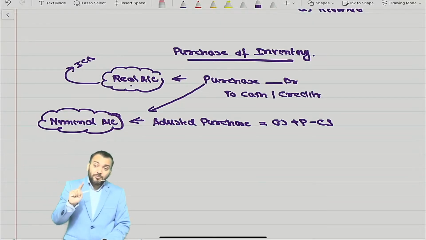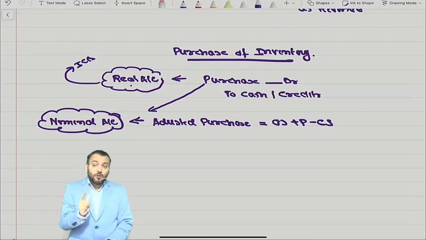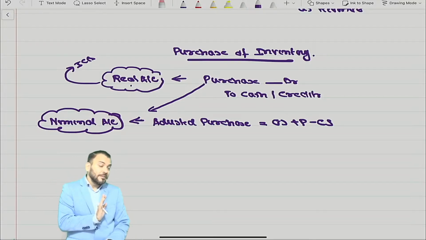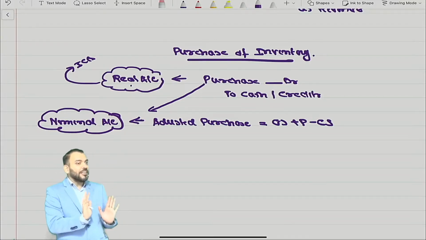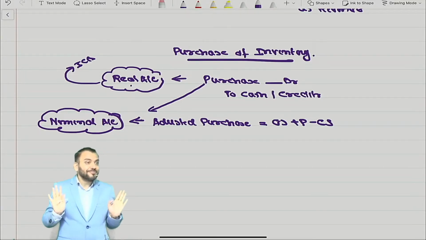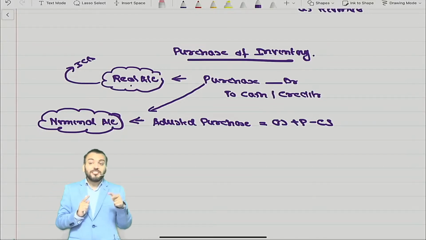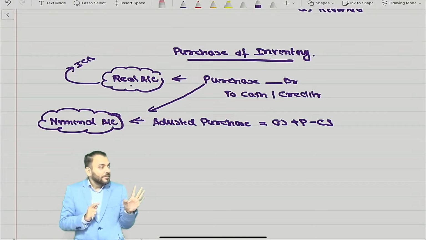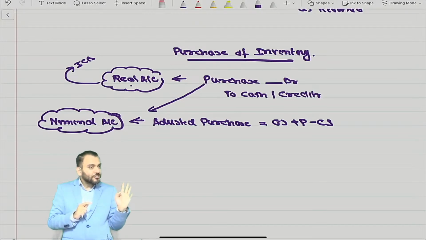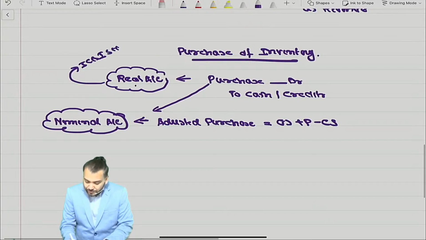And therefore in CA Final we say that your books should be based on the ICAI study material. If not, there is a high chance that you will not be able to pass. My book has been designed from the ICAI study material and I follow the ICAI solution only. Even if it is wrong, I will say follow ICAI only, because you are writing the ICAI exam. I will inform you where it is wrong, but still follow that. Understood? Yes sir. So this is given in the ICAI study material. If you want to check, check it.